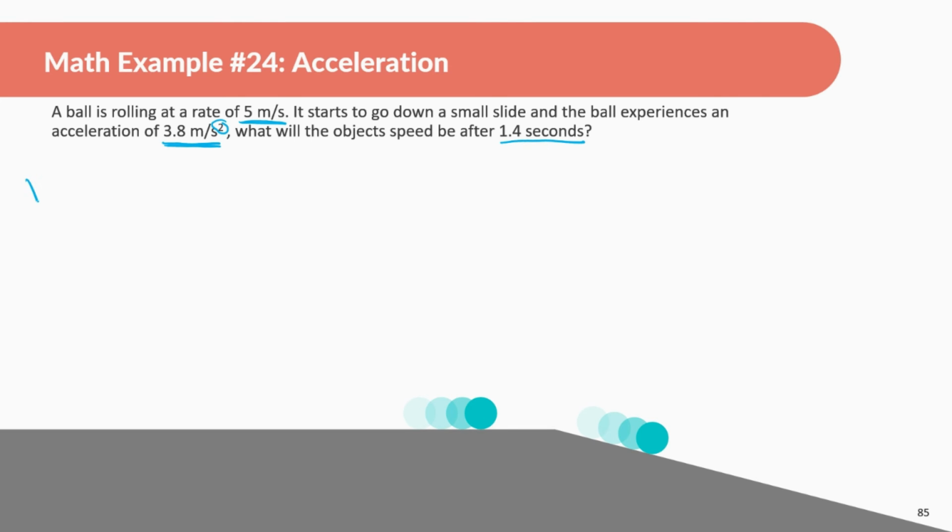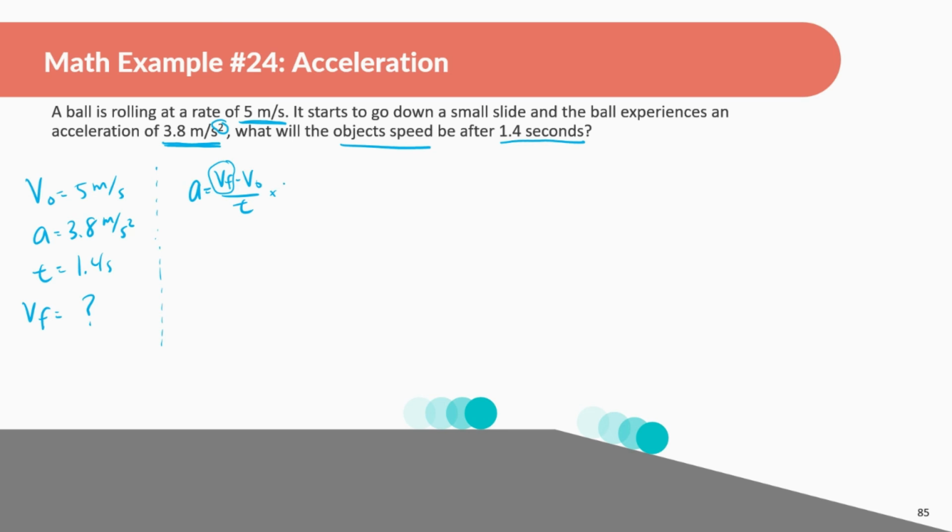So let's start writing down what we know. The initial velocity is 5 meters per second. The acceleration is 3.8 meters per second squared, and the time is equal to 1.4 seconds. We're looking for what the speed of the object is after 1.4 seconds. So the final velocity, that's what we're looking for. We should know the formula. Acceleration is equal to the final velocity minus the initial velocity over time. What we're looking for in this scenario is the final velocity, so we're going to manipulate this formula in order to find that.